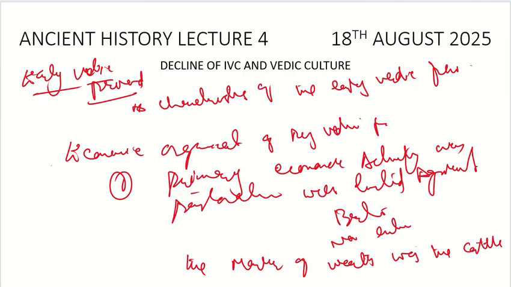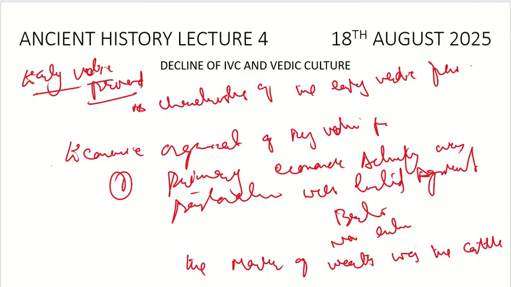And this culture continued till very recent. Even during our times in the villages, it is believed that the household which has the huge mound of cow dung or cattle dung would be considered wealthy. So it is something which is still in continuity.